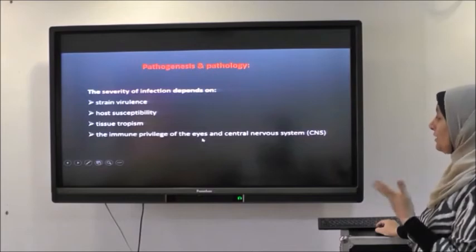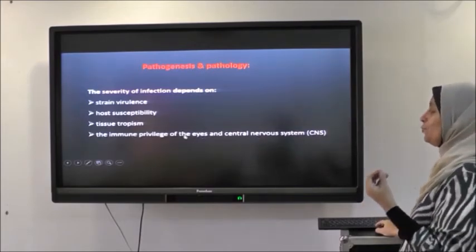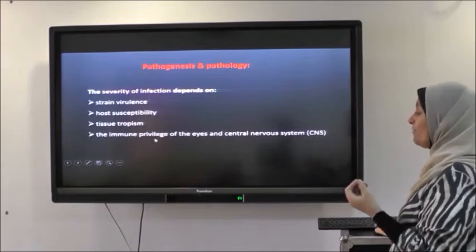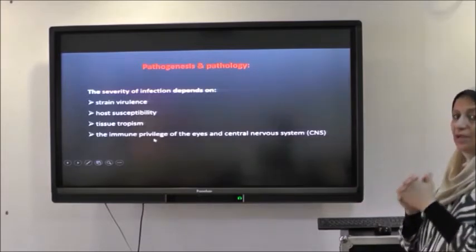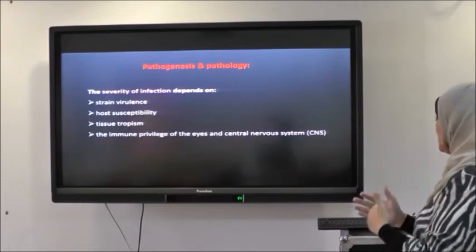What helps these sites, like the eye or central nervous system, to be immune privileged is the presence of a physical barrier around them, which interferes with the passage of antigen.